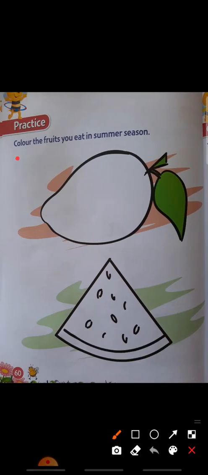Color the fruits you eat in summer season. So here two fruits are there. One is a mango, one is a watermelon. So which fruit will you eat in the summer season?